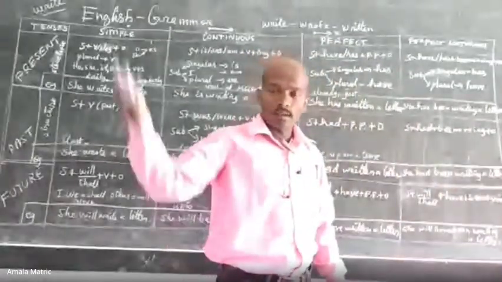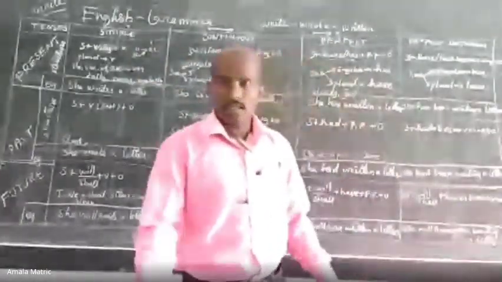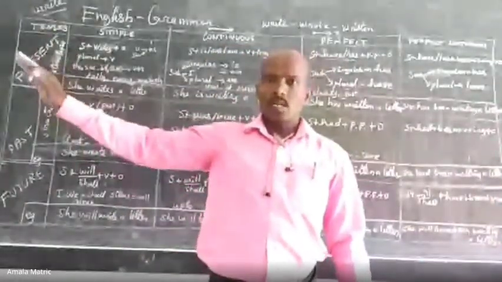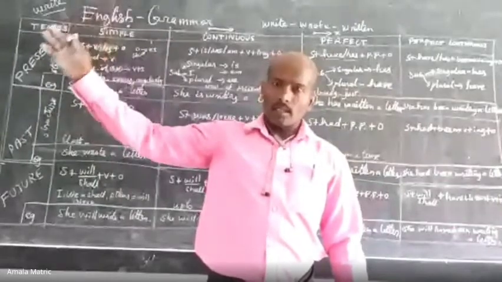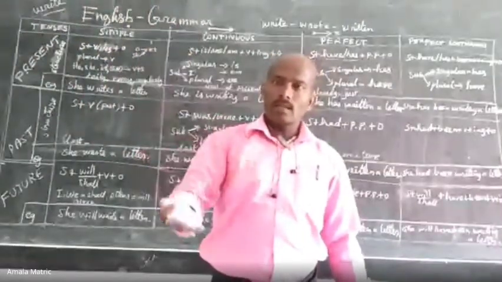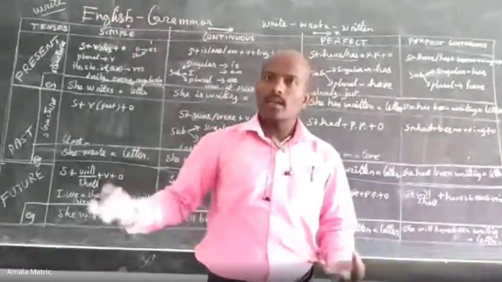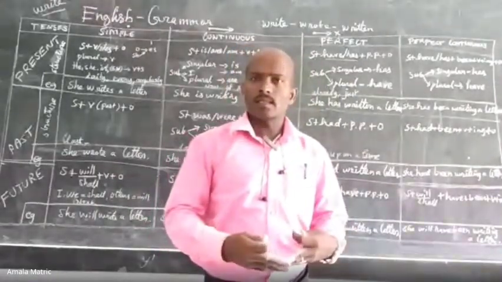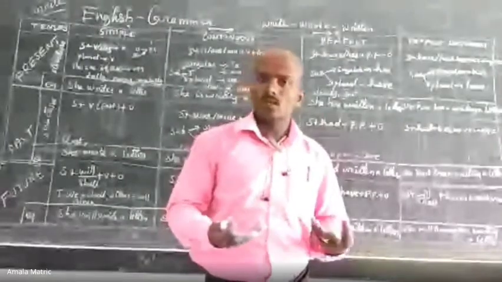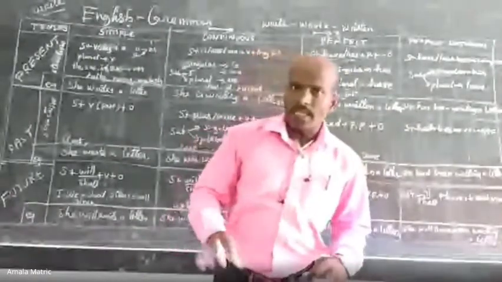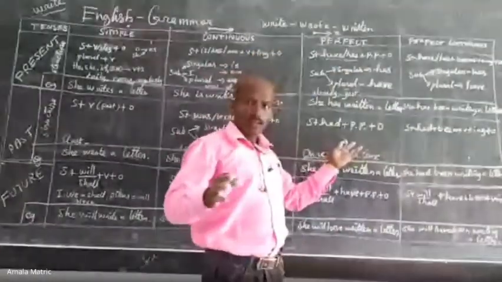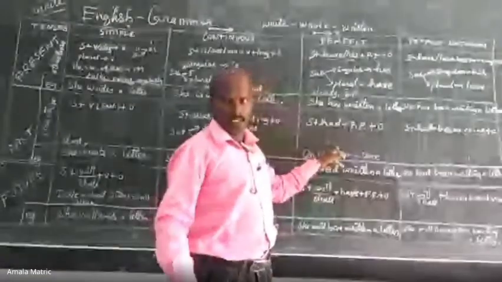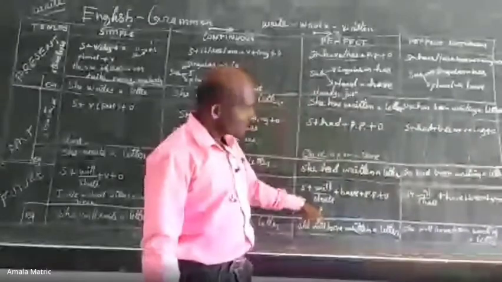So the action is already over. We don't know whether it is still going on now. So the action is over in the past. That action already started and it is already over. Now there is no continuity. Okay, I had a car, but now no. I had much experience, but now it is not used. So in this situation, the action which is already finished in the past refers to past perfect. Okay, right. Now let's move on to future perfect.